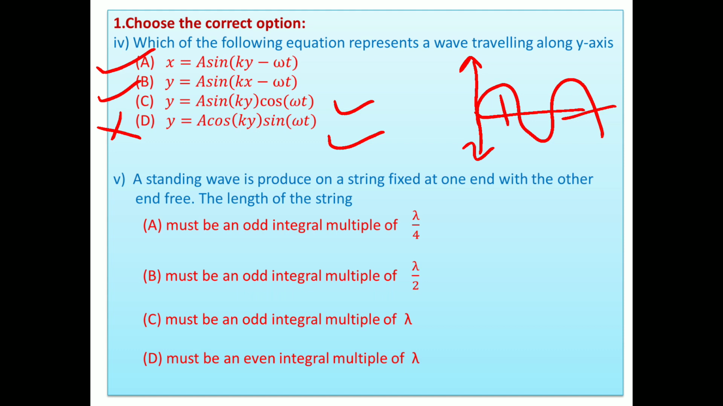Y equal, understood? But what is the given thing here? The waves are traveling along the y-axis. So it does not happen. It means this y term is absent in this equation. So option B is not there.